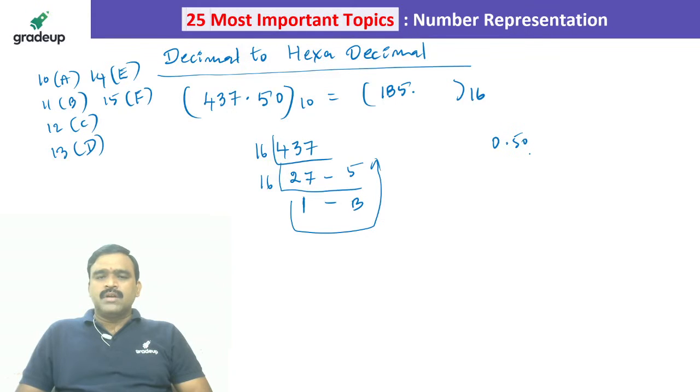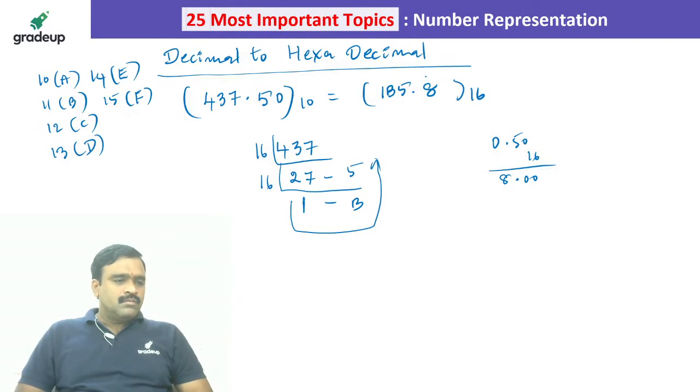0.50 we have to multiply with 16. So it is 800, right? So 8.00, so 0.8. 1B5.8 in base 16. Exactly, you are right, Akshay. Correct. So everyone please, I will give you one more example.